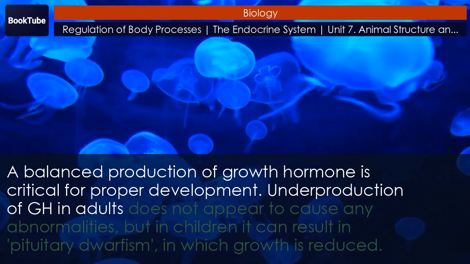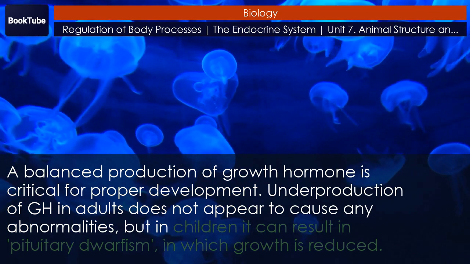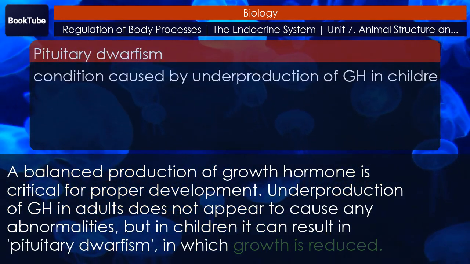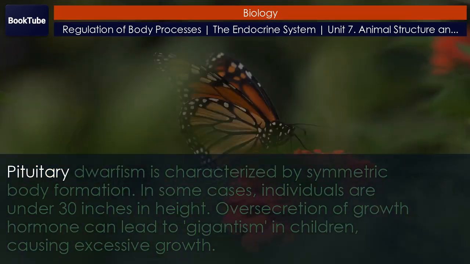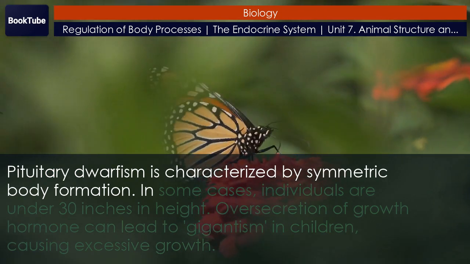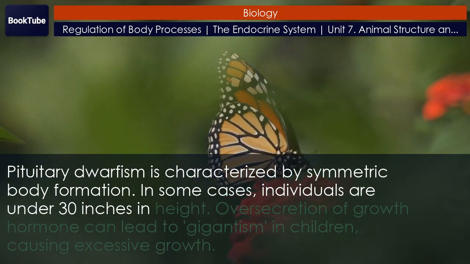Underproduction of GH in adults does not appear to cause any abnormalities, but in children it can result in pituitary dwarfism, in which growth is reduced. Pituitary dwarfism is characterized by symmetric body formation. In some cases, individuals are under 30 inches in height.